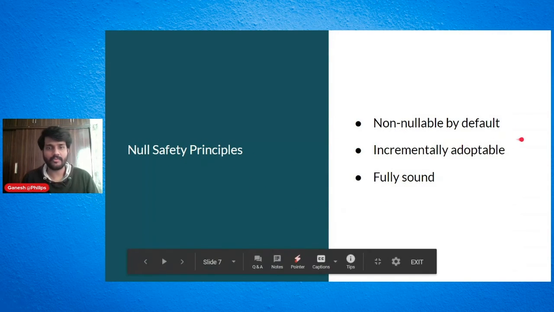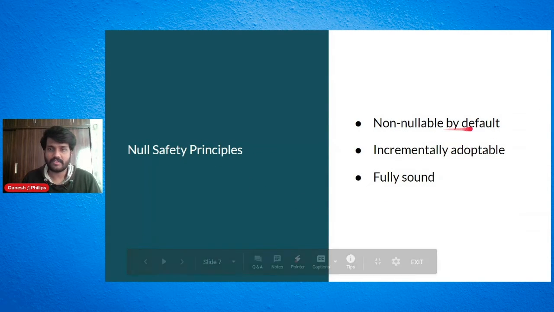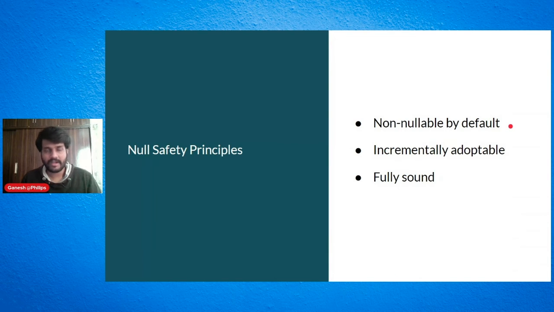There are a few null safety principles. First is non-nullable by default. What it means is that they have changed the language in such a way that by default, any variables you create are not nullable, so you cannot initialize them as null. The second is that it is incrementally adoptable, meaning you can slowly adopt null safety. You do not require the whole application to be moved to null safe. You can move the application to null safe in phases.